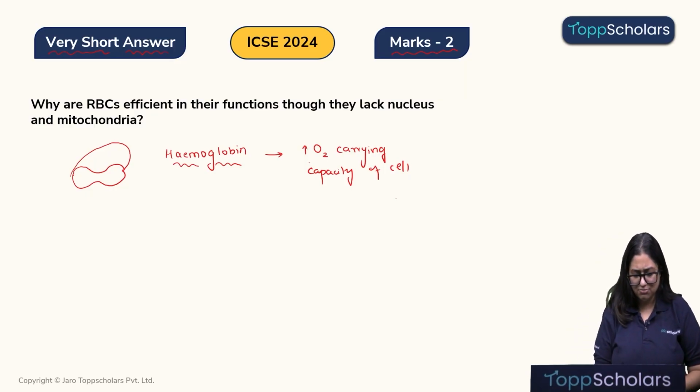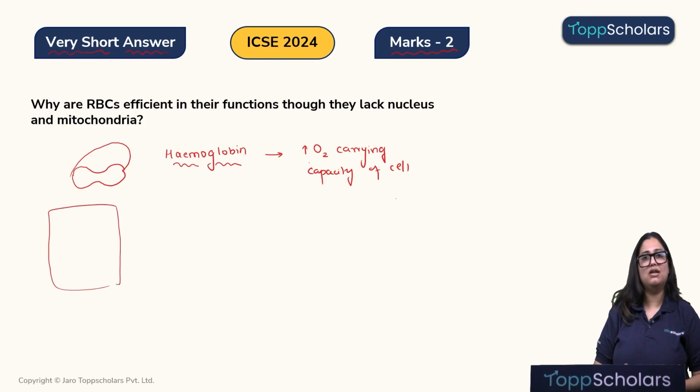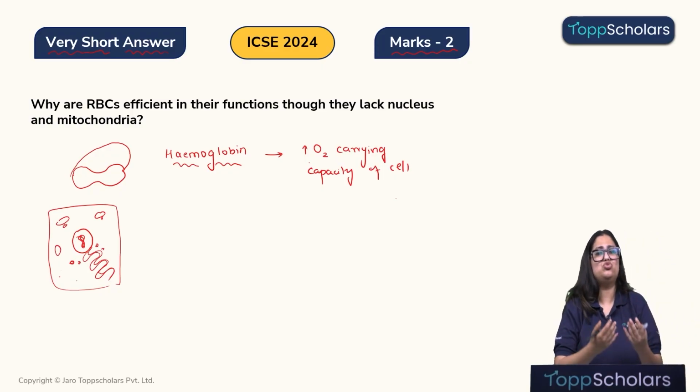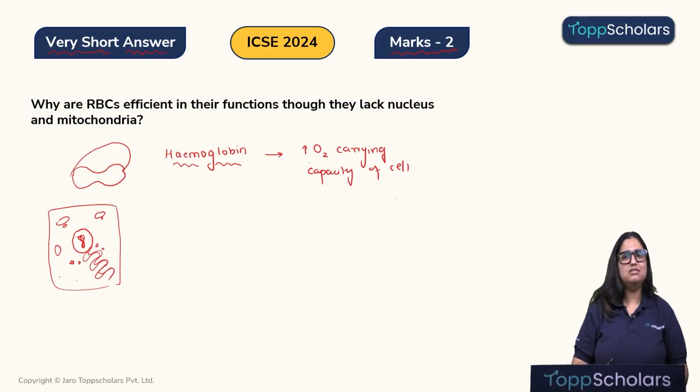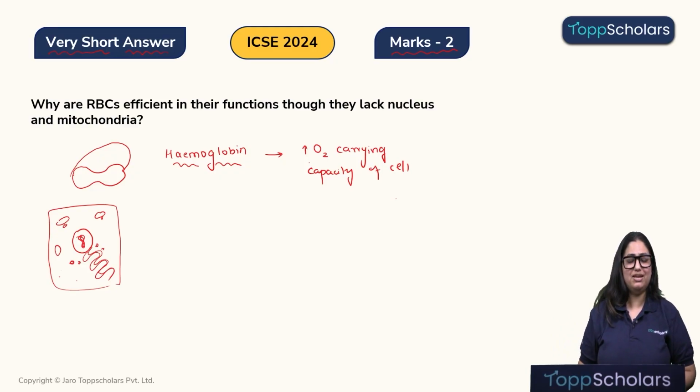So let me draw a small cell. Okay, let's say this was my normal typical RBC. If it has this nucleus, it has this DNA inside it. Along with that, it has an endoplasmic reticulum. Along with the endoplasmic reticulum, there are these Golgi complexes, then there are the ribosomes, and then there is a lysosome, and so on. So if my RBC was filled with so many cell organelles, imagine the space I would have for hemoglobin. Way less, right?